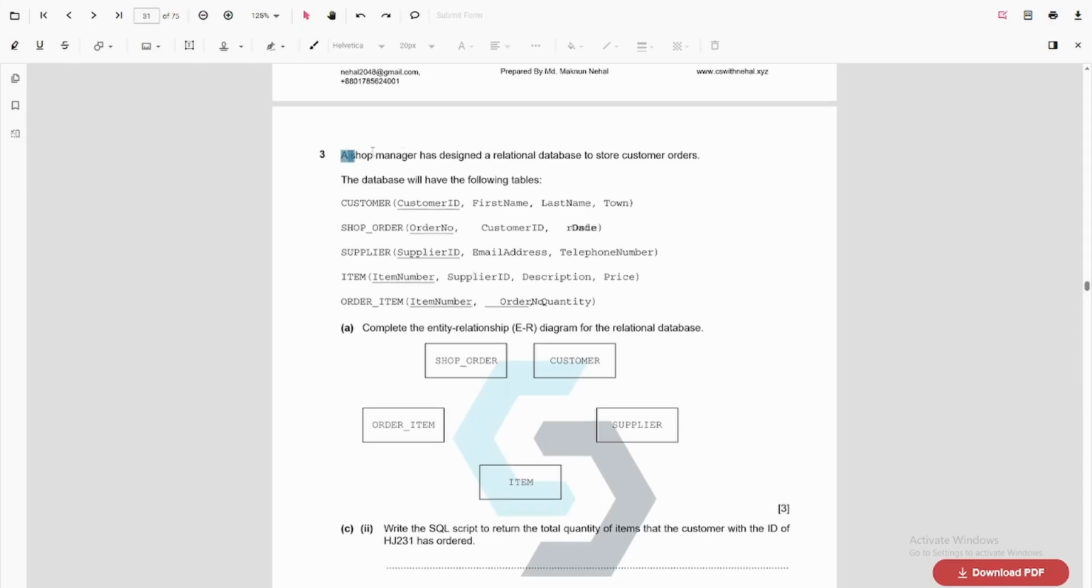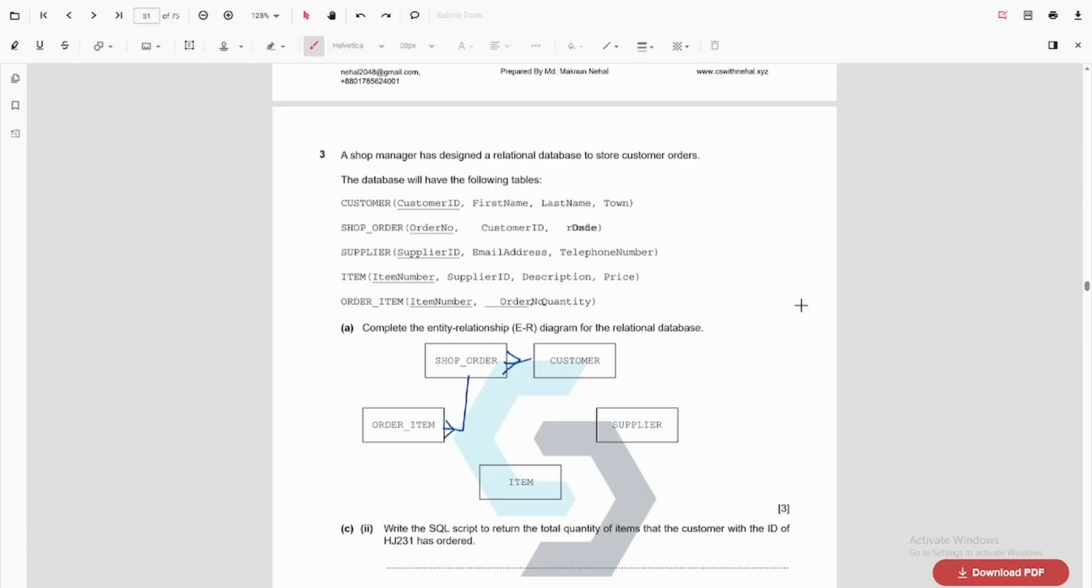Next question. A shop manager has designed a relational database to store customer orders. The database will have the following tables. So these are the tables. Complete the entity relationship diagram for the relational tables. So let's do this. Customer ID is included inside the shop order, right? That means we will have many shop orders. Then shop order number is stored inside order item. So that means I will have one to many here.